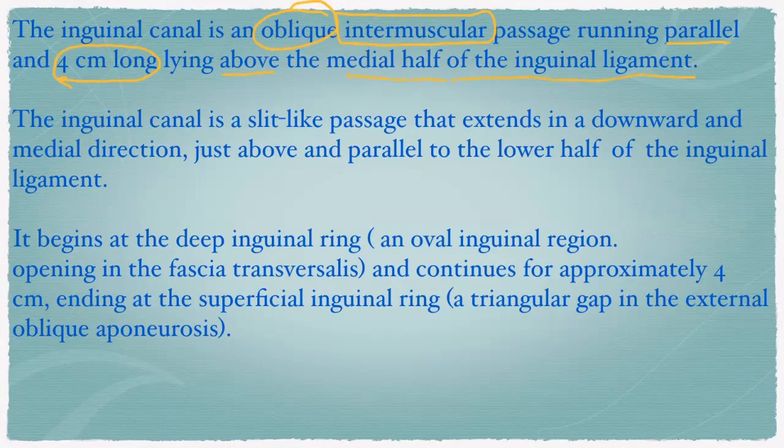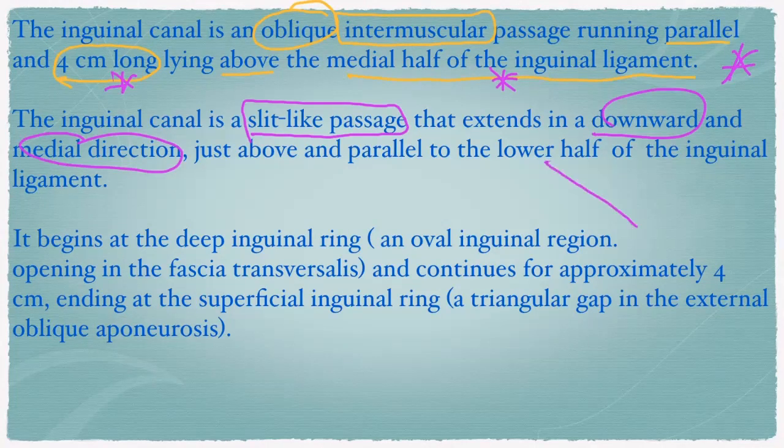So there is so much information in these two lines, right? It is oblique in direction, an intermuscular passage. It is parallel to the inguinal ligament, 4 centimeters long, and it is above the medial half of the inguinal ligament, right? Inguinal canal is a slit-like passage that extends in a downward and medial direction.